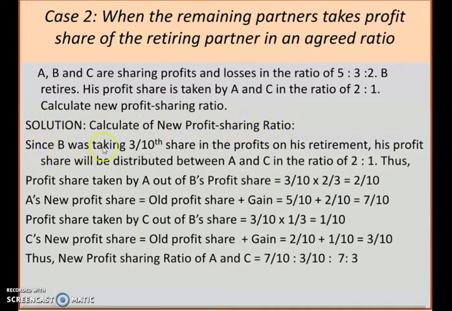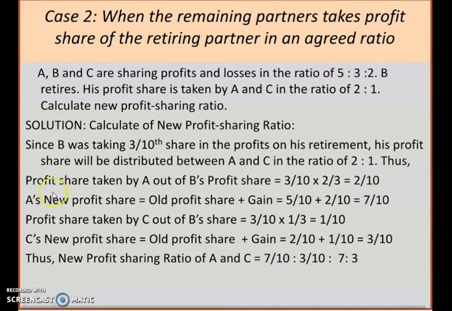Since B was taking 3/10 share, it is given, see, 5:3:2. So B's share is 3/10. Since B was taking 3/10 share in profit, on his retirement his profit will be distributed between A and C in the ratio 2:1. So as per the question, B's share will be taken by A and C in 2:1 ratio. So how to do this?